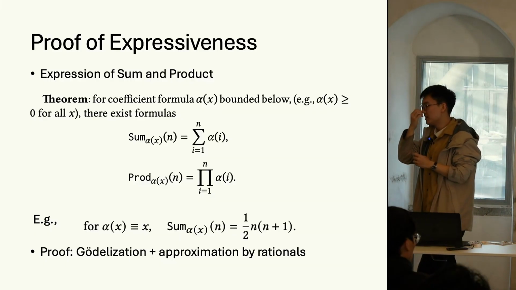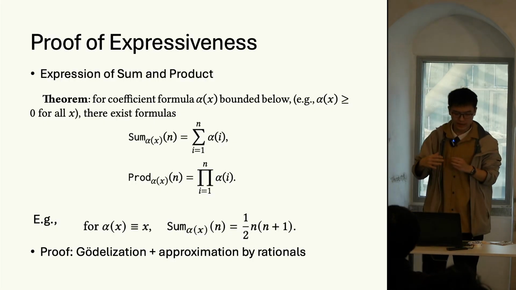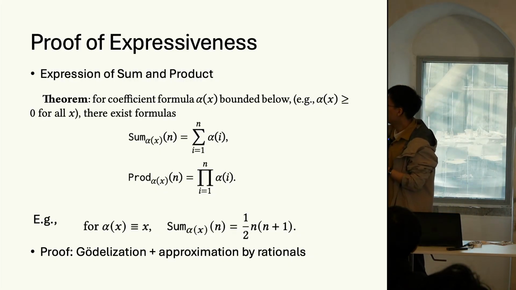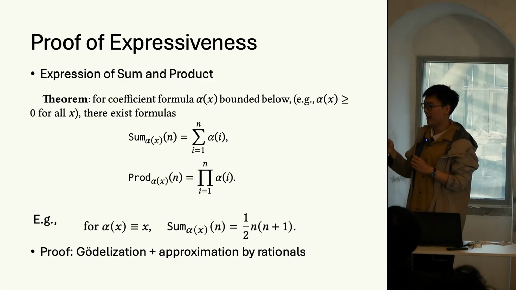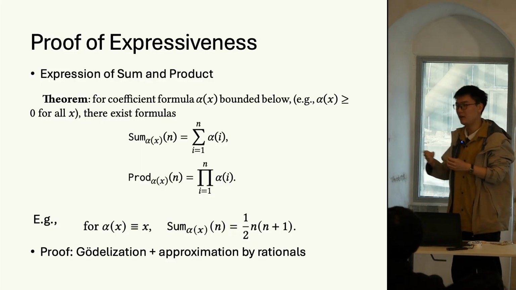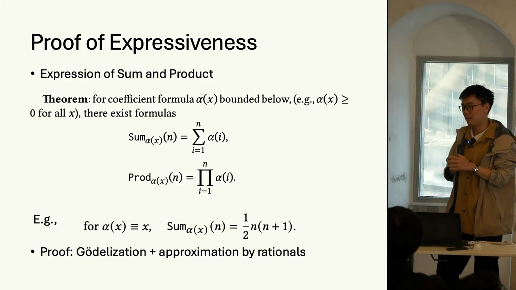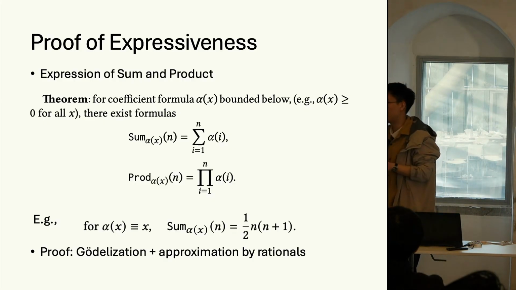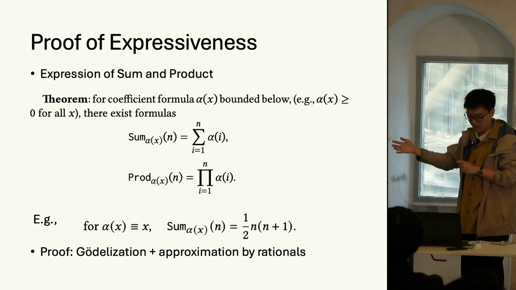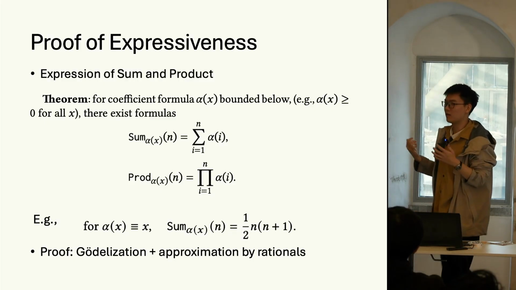And for such a coefficient formula alpha x, if alpha x is bounded below, we claim that there exists a coefficient formula sum alpha x n equal to the summation of alpha i over i from 1 to n. And similar results hold for product. For example, if alpha x equals x, which represents the sequence 1, 2, 3, 4, 5, the summation of the n items is expressed in the formula n times n plus 1 over 2, which is universally known as the Gaussian summation formula.